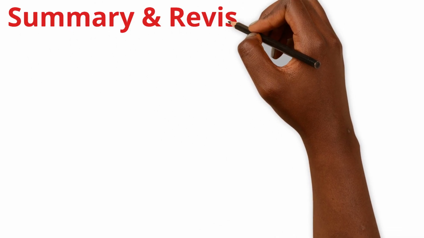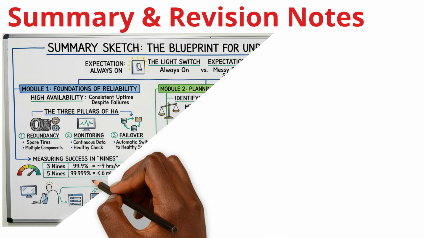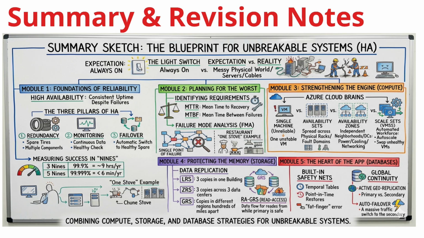In this course, we explored the high-stakes world of high availability, where the goal was to transform messy physical realities into always-on digital services. We began by defining the three pillars of HA: redundancy, monitoring, and failover, which allowed us to measure success in the nines, aiming for that gold standard of 99.99% uptime.